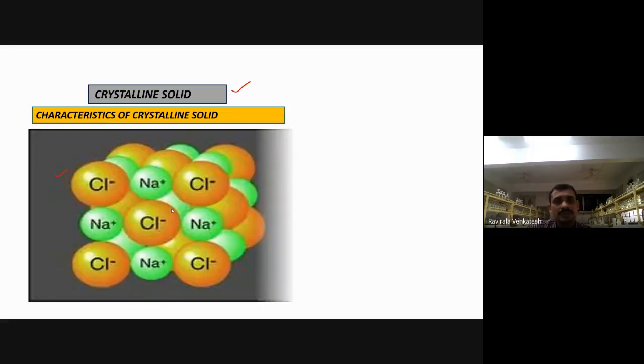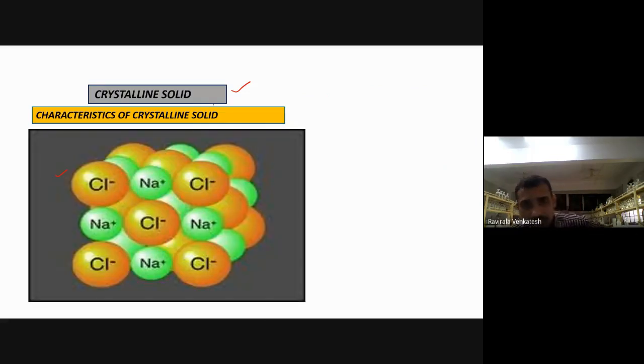Next, move to the next slide. In the previous slide, we have taken only one Na+ and one Cl-. But if they are arranged in the form of a cube, a cubic system, the ions are arranged so that Cl- is surrounded by Na+. You can't see Cl- surrounded by Cl-. It is impossible. Any ion is surrounded by its opposite ions only. Na+ is surrounded by Cl- only. The green ones you are observing are sodium, and the orange ones are Cl-. This is the way of the crystalline solid NaCl.